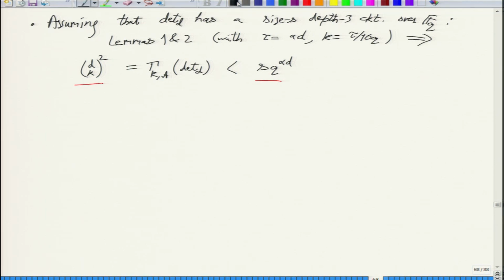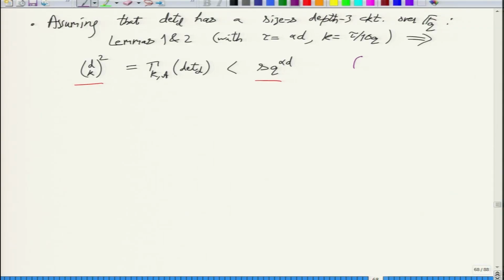And we have to see how good this is, because from the face of it, it may not be very good. D choose K whole square is something like 2 raised to D, and q raised to alpha D is also like, well, actually we assume q to be constant, then q is like 2, so this is 2 raised to alpha D. So intuitively S has to be at least 2 raised to (1 minus alpha) times D, right?